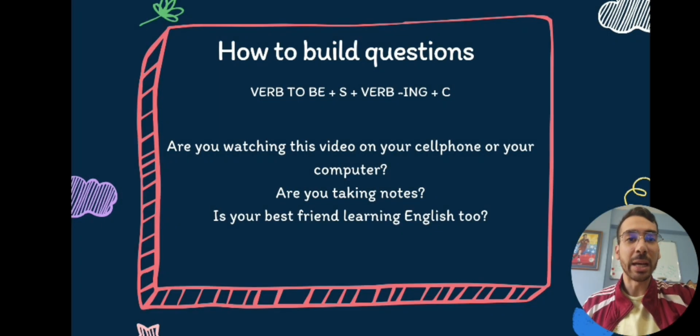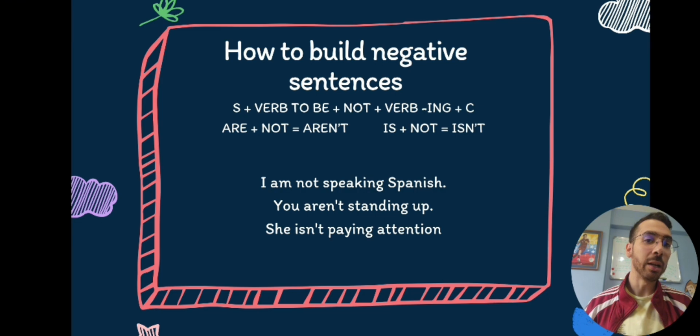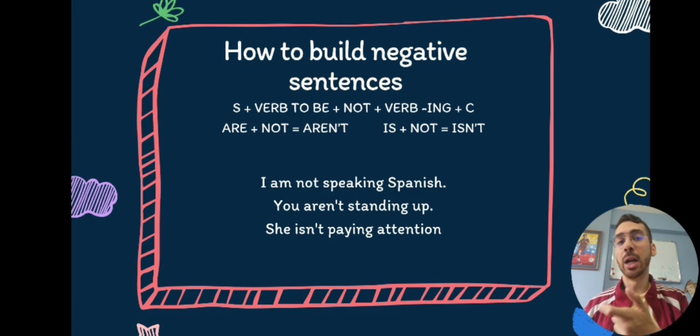Let's move on with negative sentences. So to build negative sentences, we just have to add the word not to the construction of the positive sentences. And we can use the contractions aren't for are not and isn't for is not. And not doesn't have any contraction. So let's look at some examples.